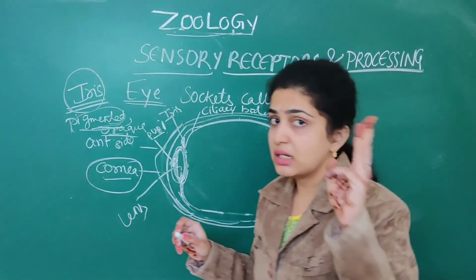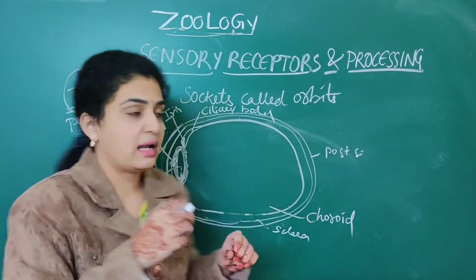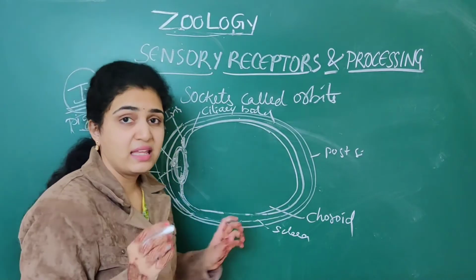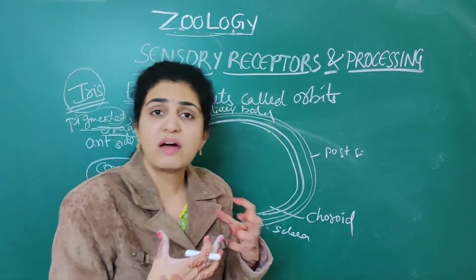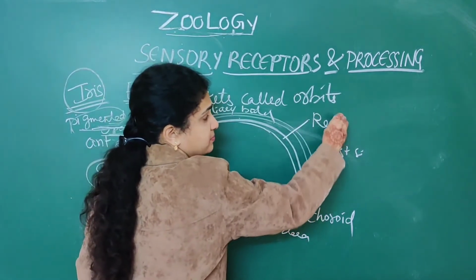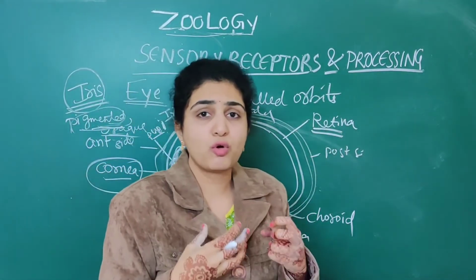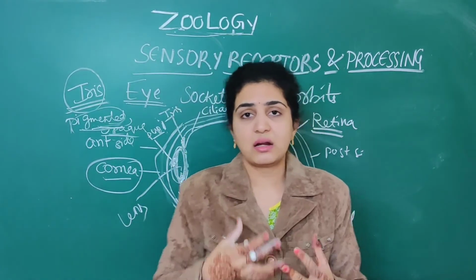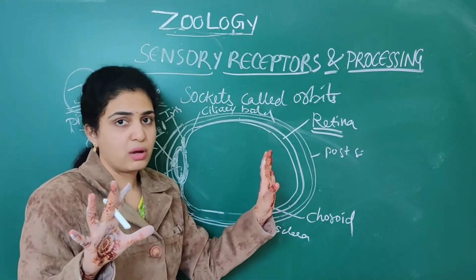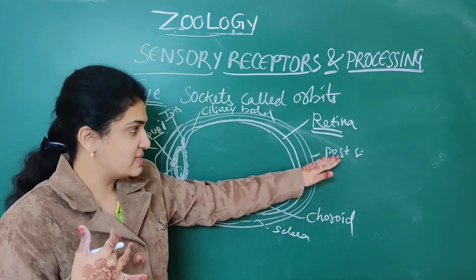And next, the third layer we are left with. The innermost layer is called the retina. It is a very thin structure where all our rods and cones are present. This is the innermost layer where all the photoreceptor cells carry out their function through this retina itself. So three layers we have completed from outside to inside: sclera, choroid, retina.